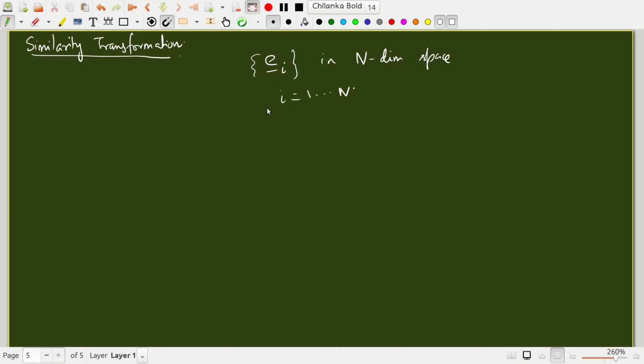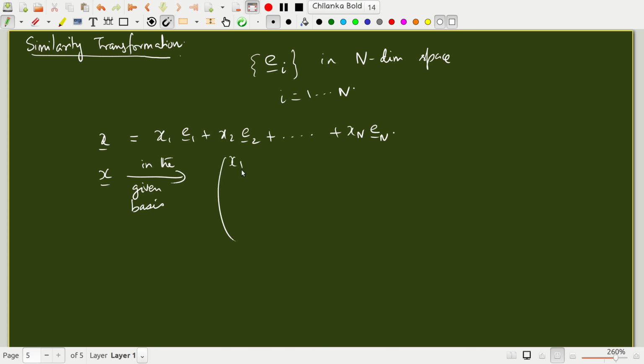Any vector x can be written as x1 e1 plus x2 e2 and so on, right? So the vector x in the given basis takes the form of a column vector comprising the coefficients x1, x2, and so on up to xn.